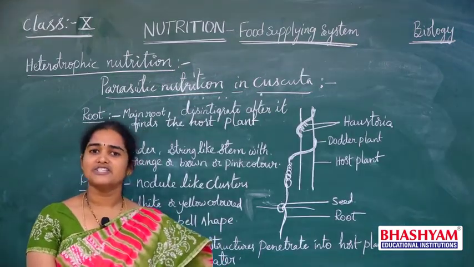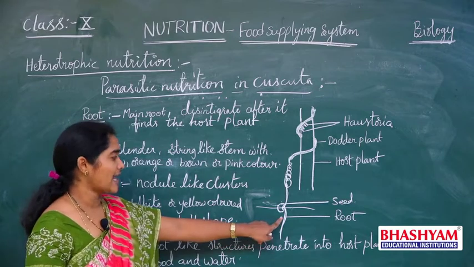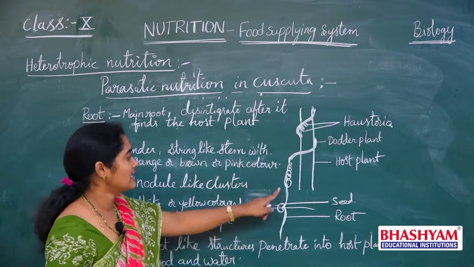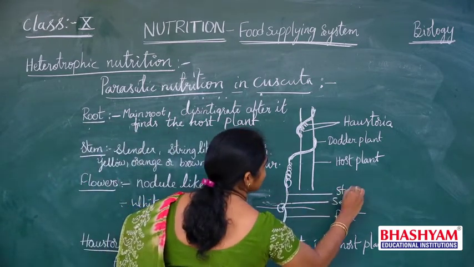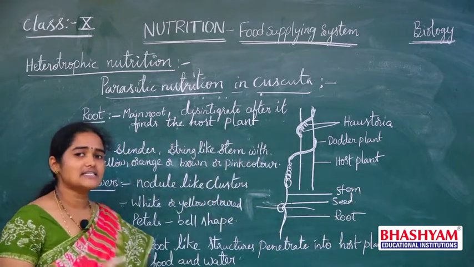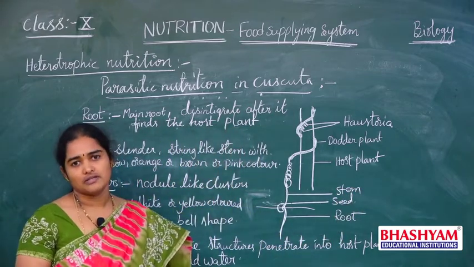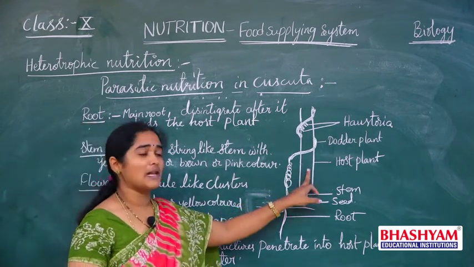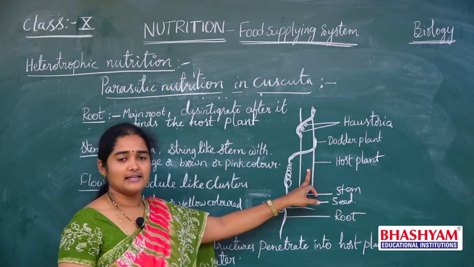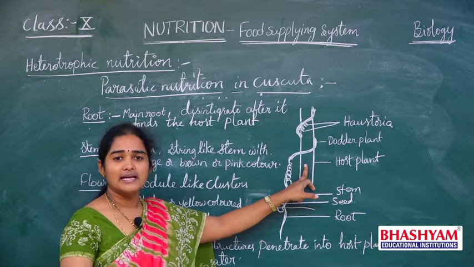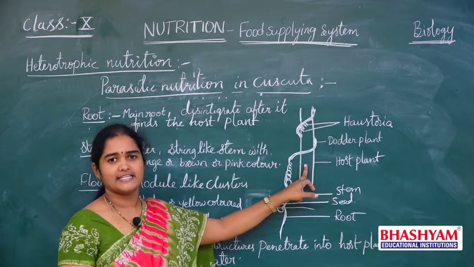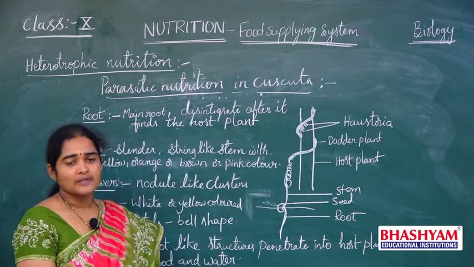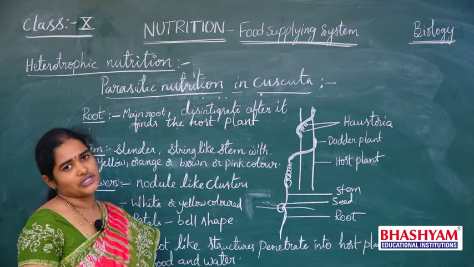When a dodder or Cuscuta seed germinates, first it develops an anchoring root, and then it develops a stem. This stem first develops like a spiral structure, a spring-like structure, and till it gets a host plant, it develops like a spring. After it finds the host plant, it twines around the host plant, and after twining, it develops some root-like structures.